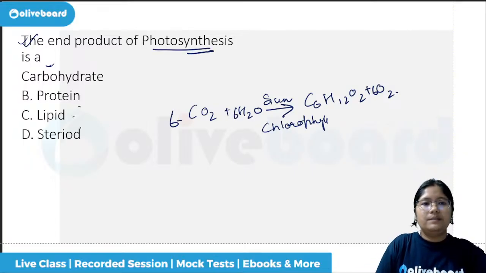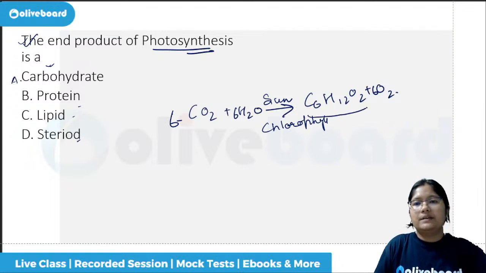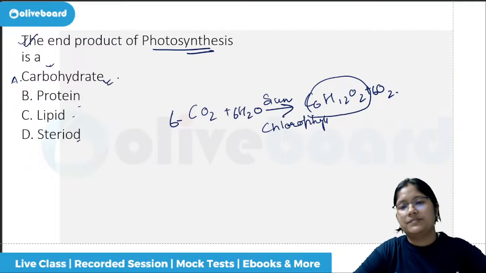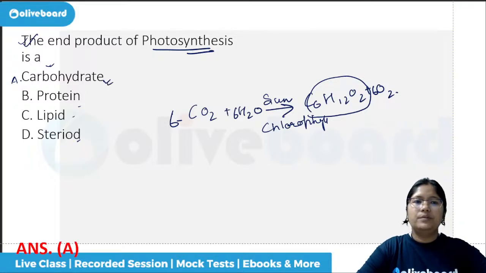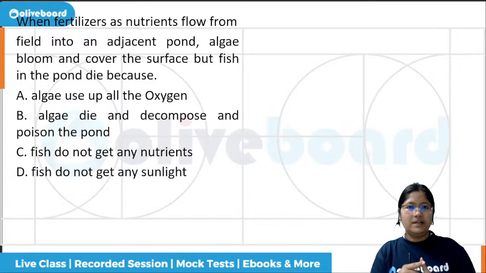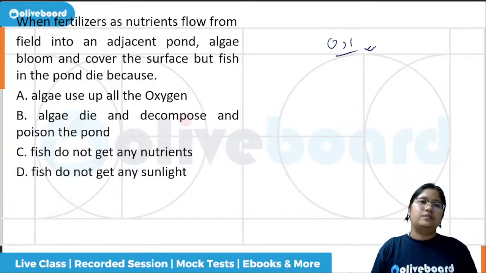Is it protein, lipid, steroid, or carbohydrates? This is nothing but your carbohydrates. Ultimately, the breakdown will happen, and in case of the human body or in case of the living organisms, what our body understands as carbohydrates, fats, vitamins, proteins, like that. Okay, just like the computer will understand 0, 1, etc.